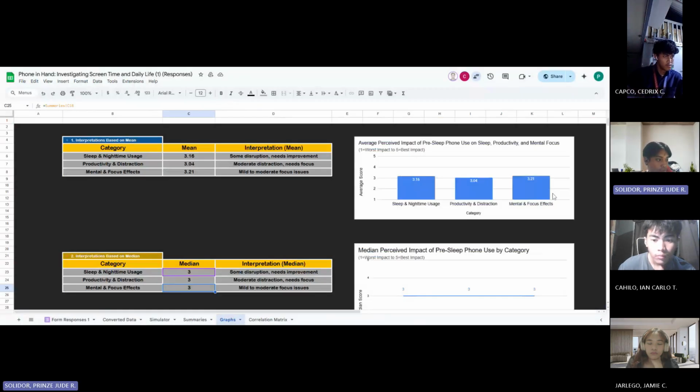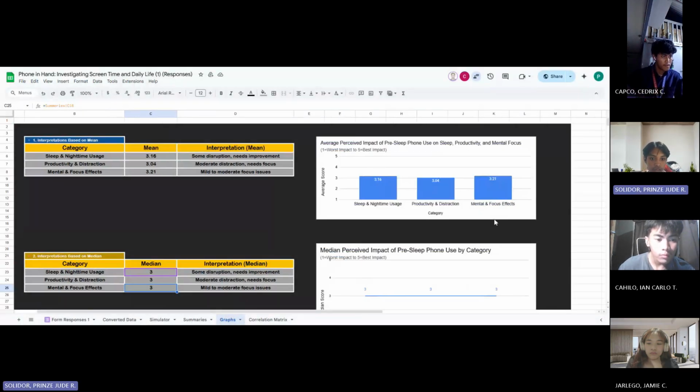You'll see the bar height adjust, giving us a clear visual representation of how the perceived impacts shift based on our inputs. Now, we move on to the correlation matrix sheet. This provides another crucial layer of analysis by visualizing the relationships between the different variables. To walk us through the insights we can gain from this matrix, I'll hand it over to Cedric Scott.